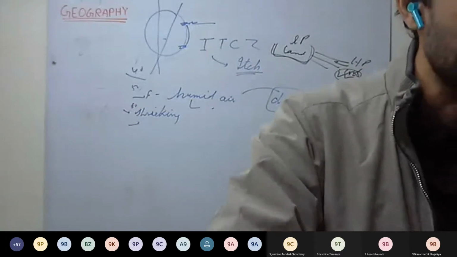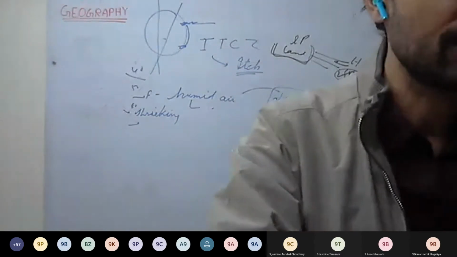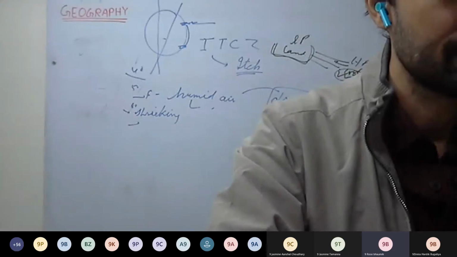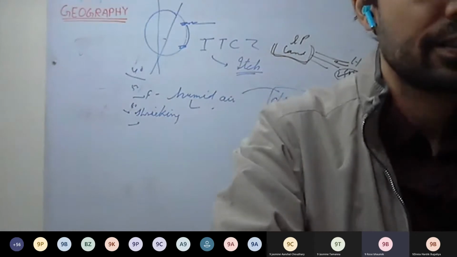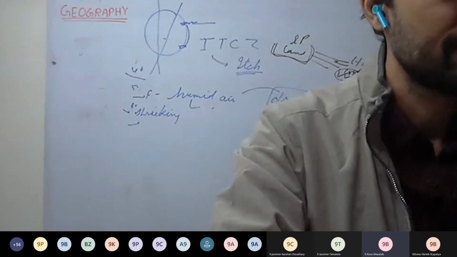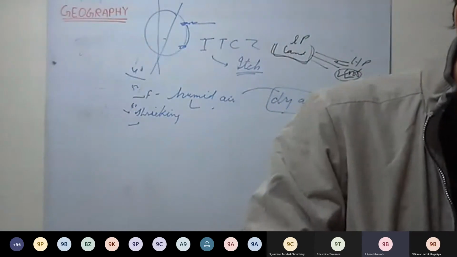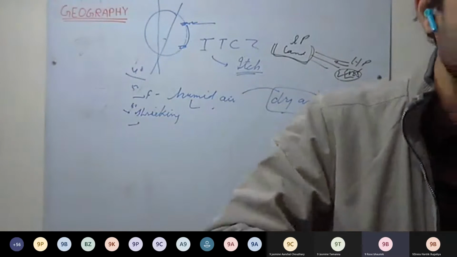Now, 19th question: in what way does the land and sea breeze affect the temperature of a place? How do they affect? From land breeze, warm air goes to the sea, and in the sea breeze, the cold winds from the sea come to the land, affecting the temperature as cooling and warming. Yes, you can write that one.